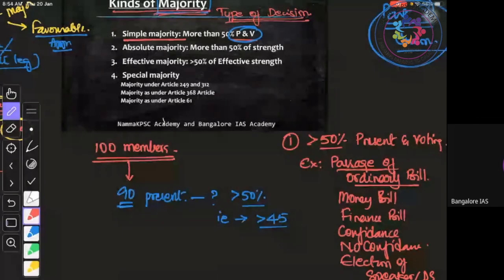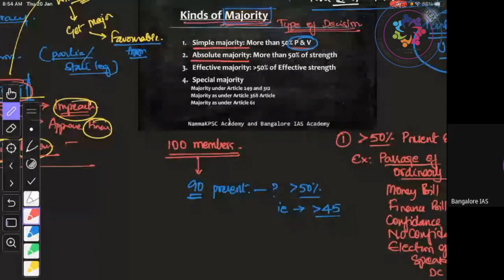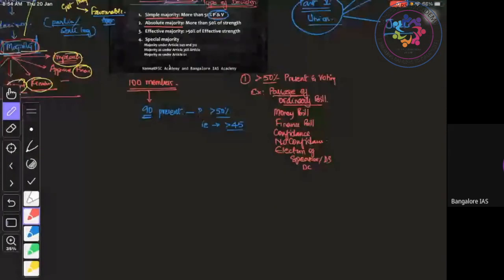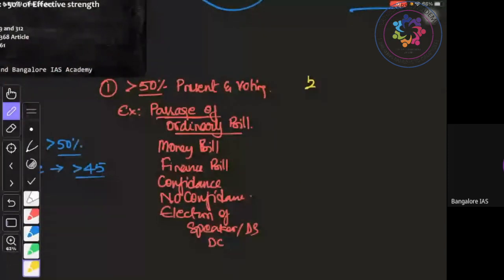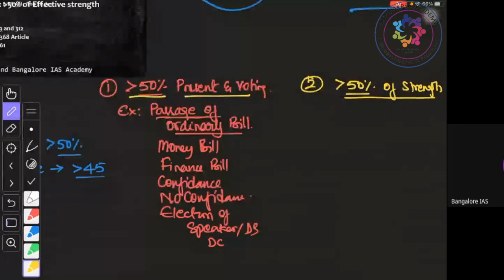Next is absolute majority. So what is absolute majority? Absolute majority means a majority of more than 50% of strength. More than 50% of strength is absolute majority. Please understand this. Look at this. Simple is more than 50% of present and voting. Here, more than 50% of the strength.